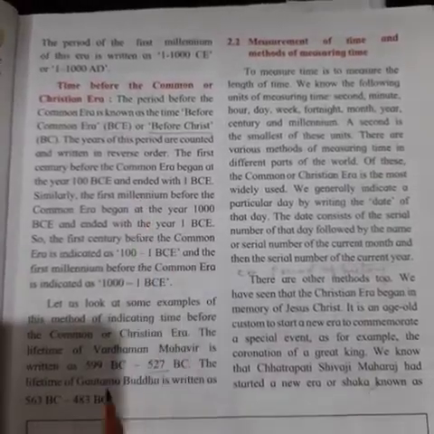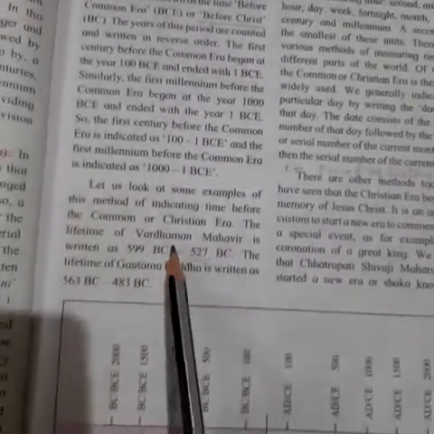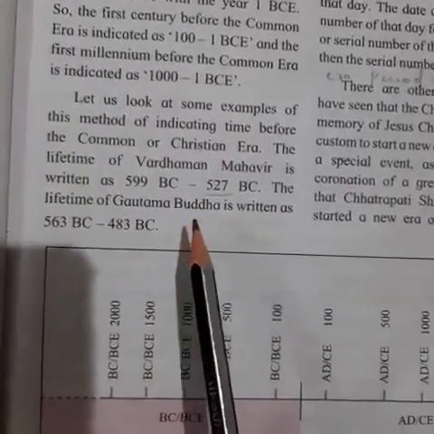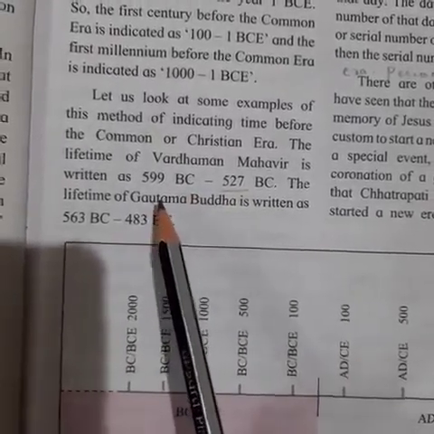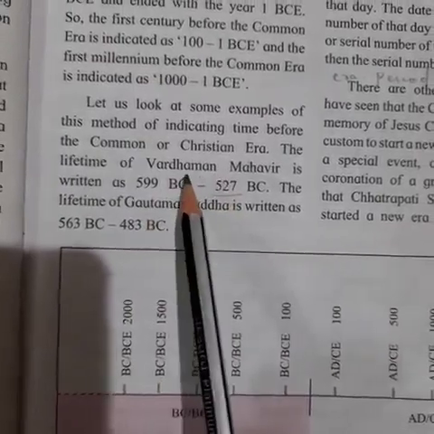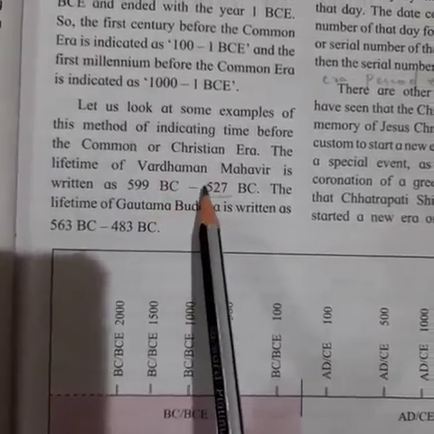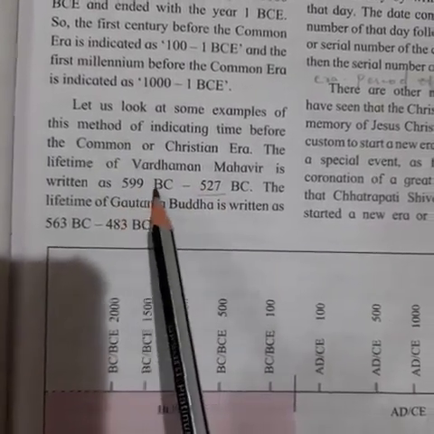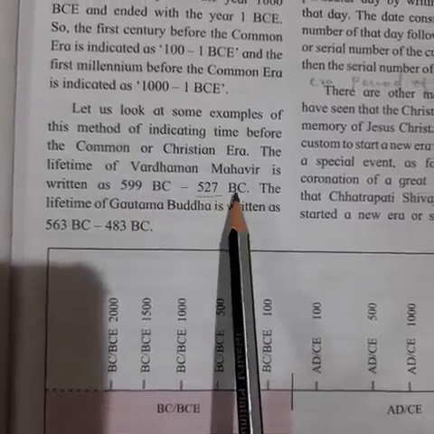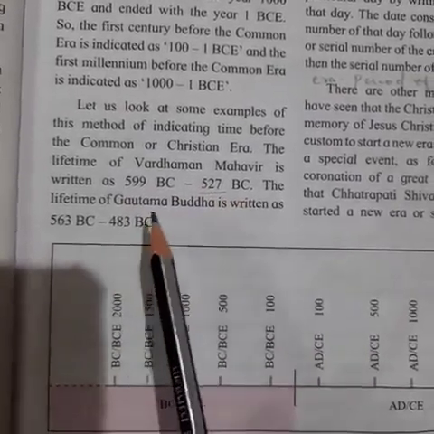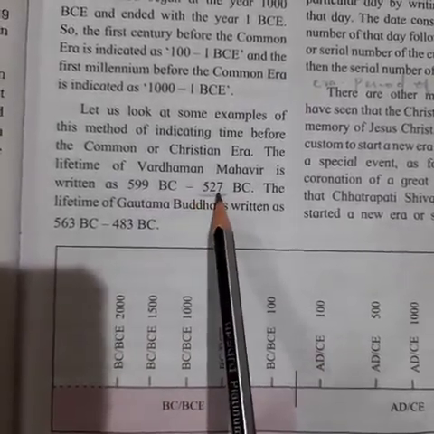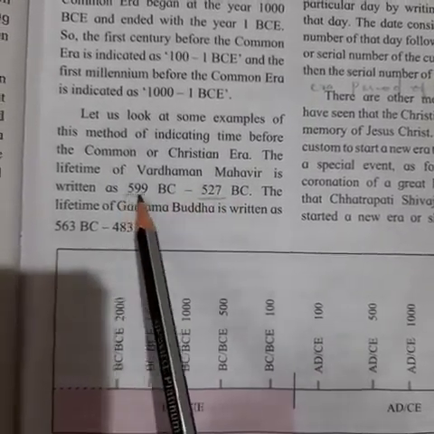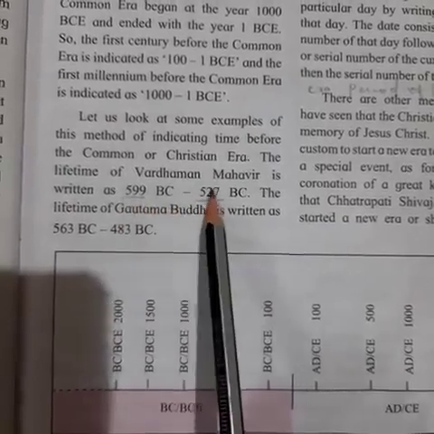As like that, see the example given over here of Vardhaman Mahavir and Gautam Buddha. Both of them were born and died before the birth of Christ. What is the birth year and death year of Vardhaman Mahavir? 599 BC, 527 BC is given over here. Now which one is the birth year? Of course this one. Which one is the death year? This one. But it is written opposite.